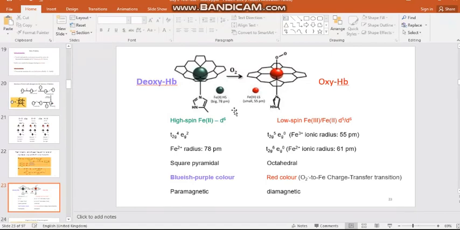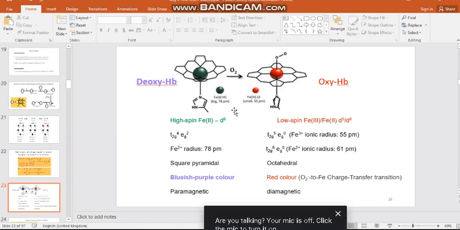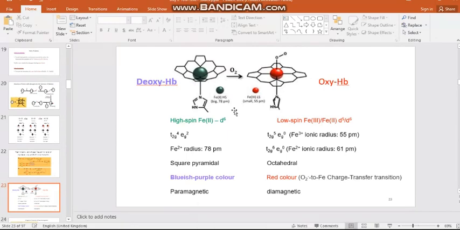Before dioxygen binding, the hemoglobin has heme in a pyramidal geometry. The square basal plane is constituted by 4 pyrrole nitrogens, whereas the fifth position is occupied by a histidine imidazole nitrogen donor coming from the protein residue, and the sixth position is left vacant for the attack of molecular oxygen.